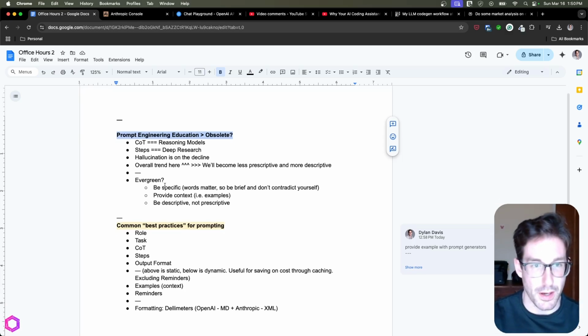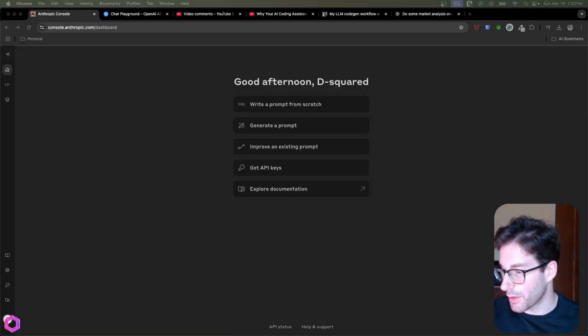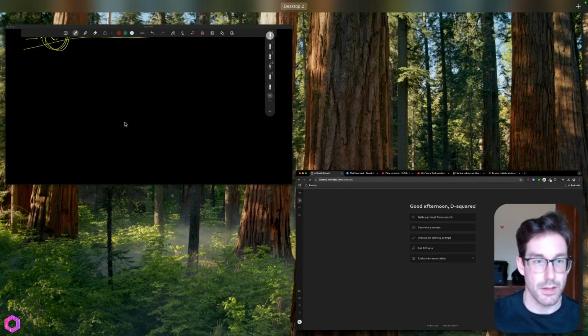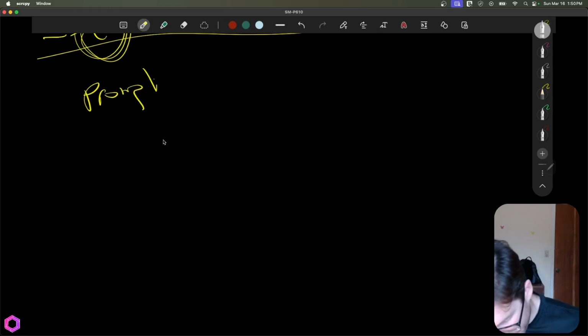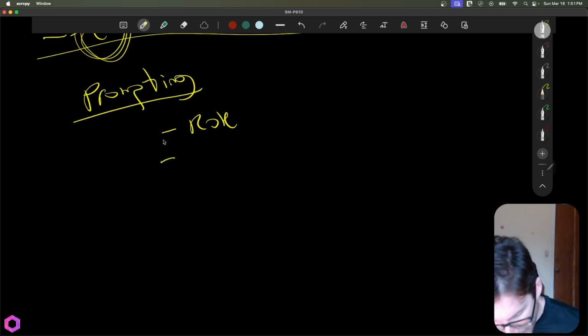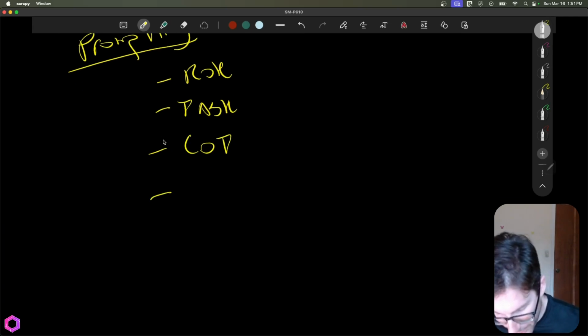We'll first start with how these models actually work. Let me move this over here, and I'll share some of the common tactics people like to share when they call out prompt engineering practices. First, we'll get a little title here: prompting. The common thing you see within prompting best practices is somebody will say, okay, we need to add a role at the top. So give your AI a role. After that, give them a task. After you've given them a task, you can then add little quirks like chain of thought reasoning, and we'll come back to this in a second. They'll add steps, giving the AI detail of the steps it should take.